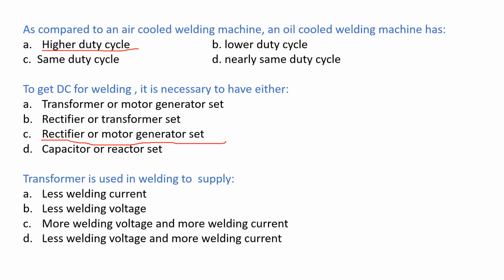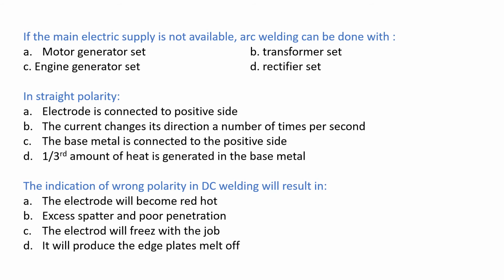Next question. Transformer is used in welding to supply, options: less welding current, less welding voltage, more welding voltage and more welding current, less welding voltage and more welding current. The correct answer is less welding voltage and more welding current. If the main electric supply is not available, arc welding can be done with, options: motor generator set, transformer set, engine generator set, rectifier set. The answer is option C, engine generator set.